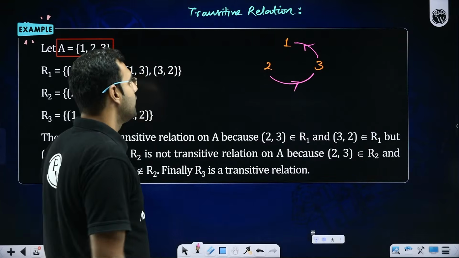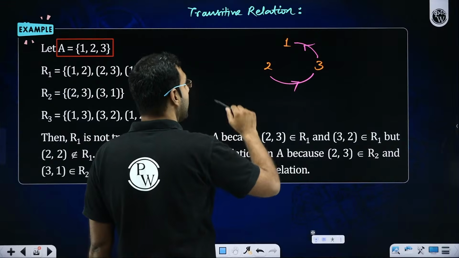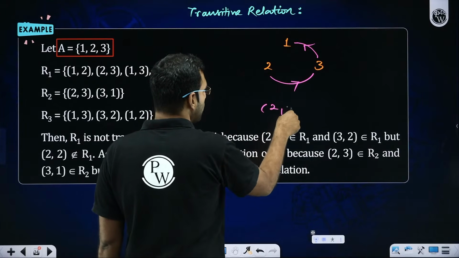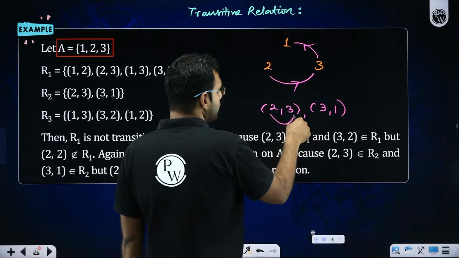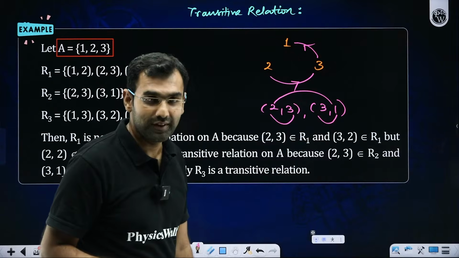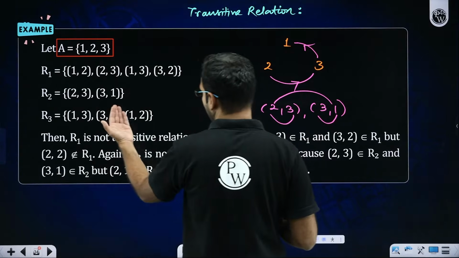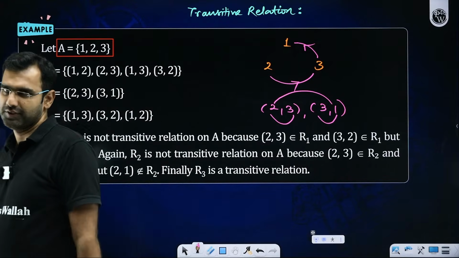Don't worry. So 2 is taking you towards 3. 3 is taking you towards 1, which means what? I hope you do remember. We have (2, 3). We have (3, 1). So should we not have (2, 1) to call it transitive? Do I have a (2, 1)? No. Which means R1, R2, none of them are transitive.